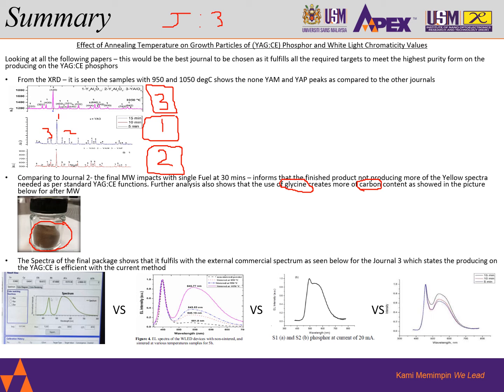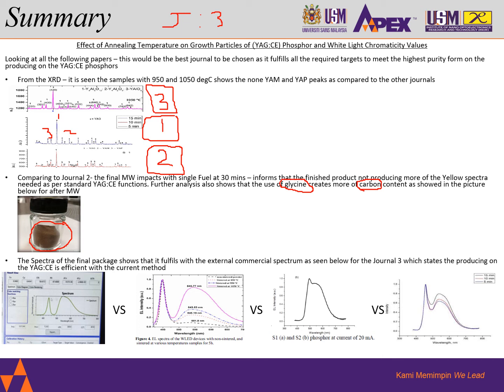There is also a possibility with glycine mixed in urea, where we do detect these YAP and YAM metastable phases. We may need further annealing to remove these metastable phases and impurities. So this is giving us a good indication that, anyhow, journal number 3 gives us the best results.